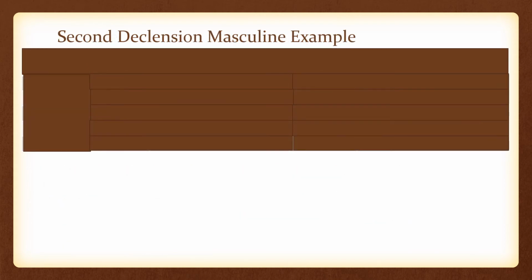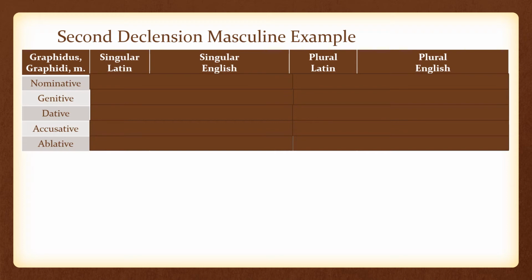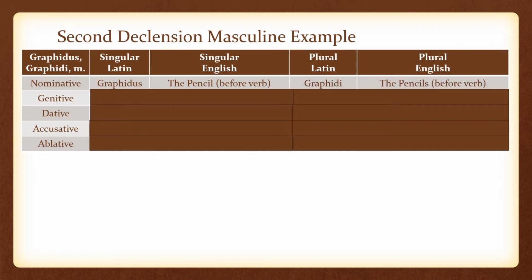Now let's look at an example for second declension masculine. Our example word is graphidus, which is a masculine word that means pencil. The nominative singular form is graphidus. In English, this would be the pencil before the verb. The nominative plural form is graphidi, the pencils. In English, this would be the pencils before the verb.